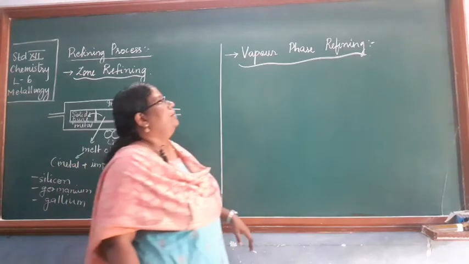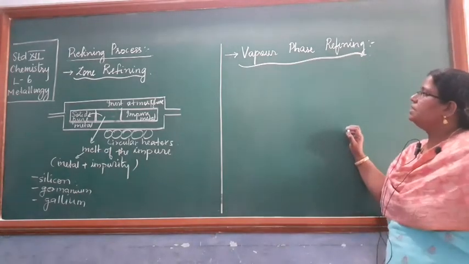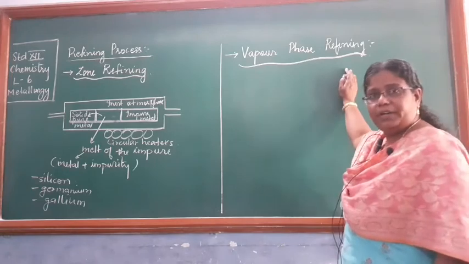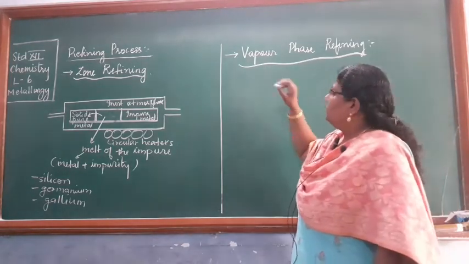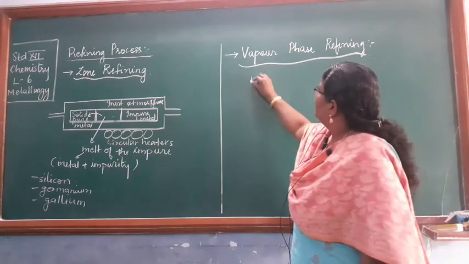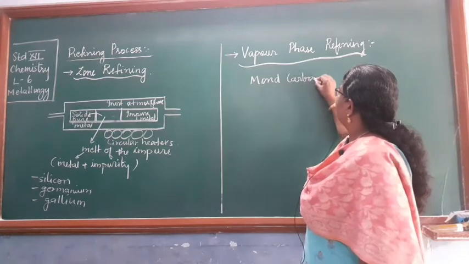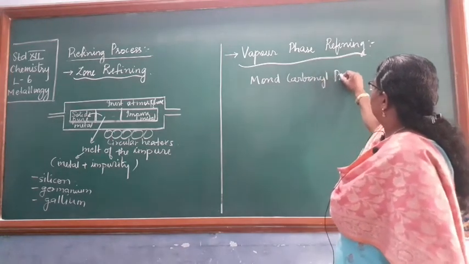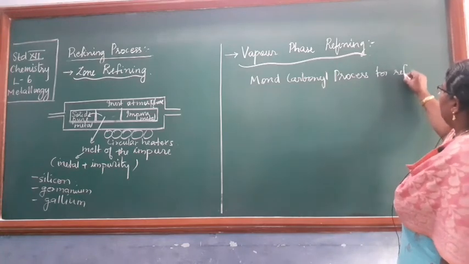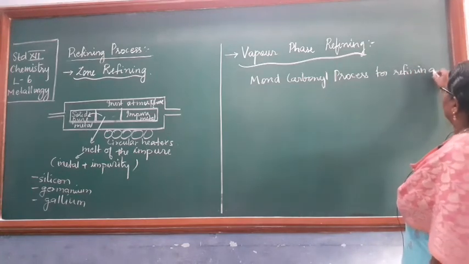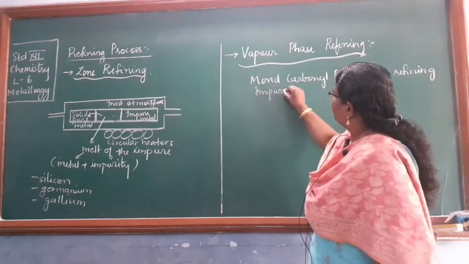The next kind of refining process is called vapor phase refining. Now vapor phase refining means, what are you doing? Let me take an example. It is called the Mond carbonyl process for refining impure nickel.